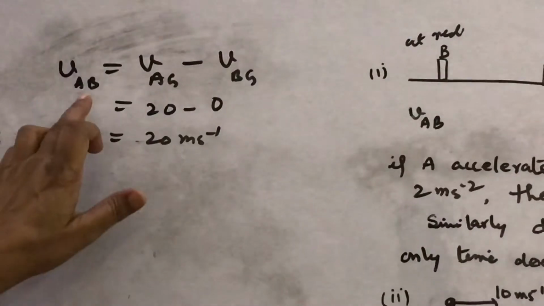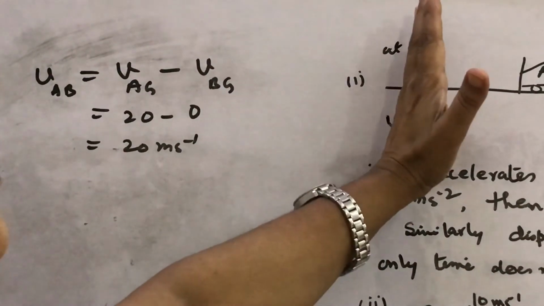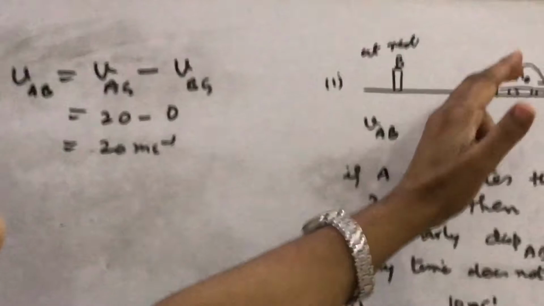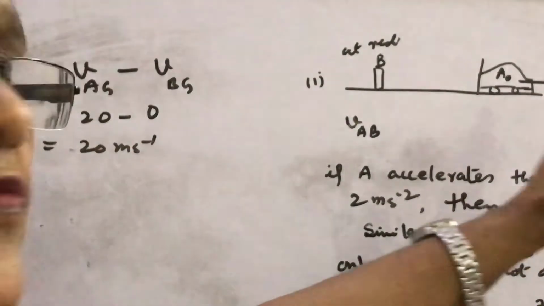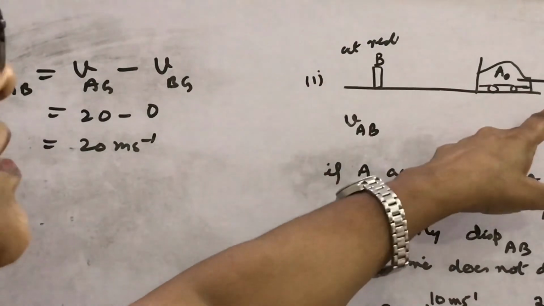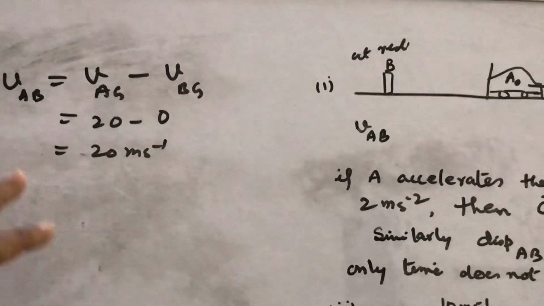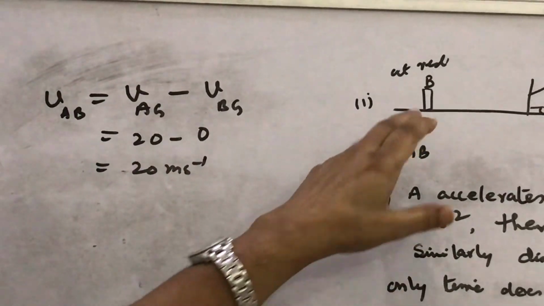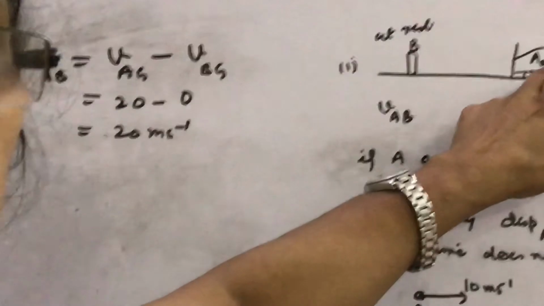And with the frame of reference at B, which is already at rest, what we observe is that A, the car, is moving with respect to B with a velocity of 20 meter per second. What happens if B comes and sits with A?